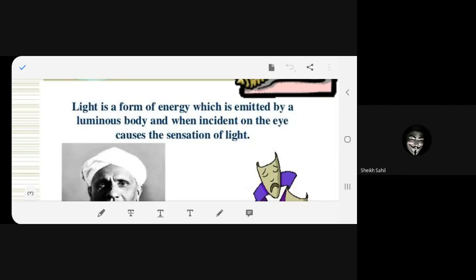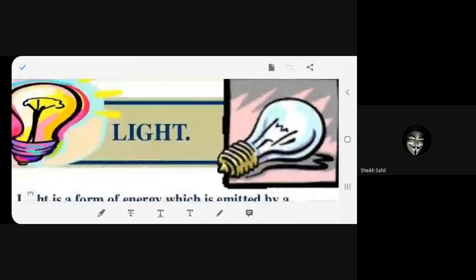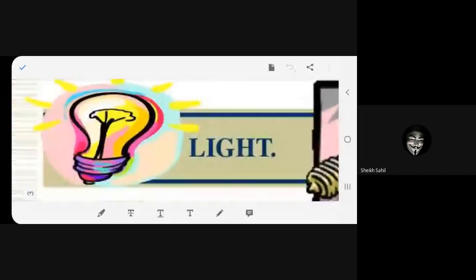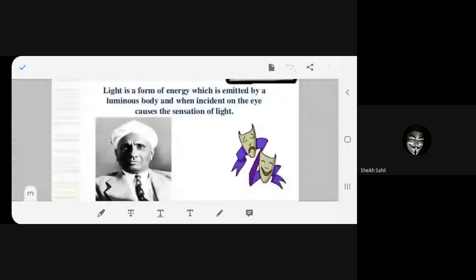So it comes to the eye because the light is incident on the eye. It is falling on the eye. So we get the sensation of light, that is reflection, and we can see the object. Any problem? This is the luminous body. See, this is glowing. That is the bulb. Can you see this?